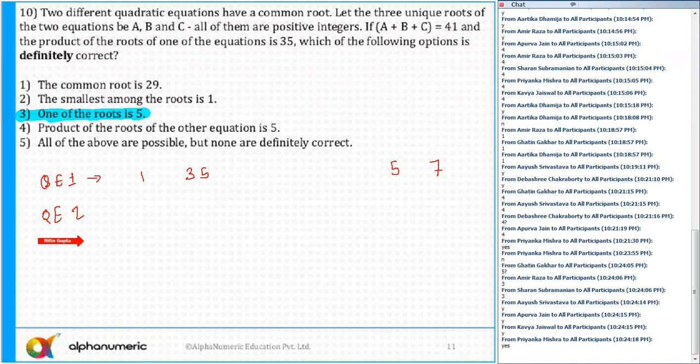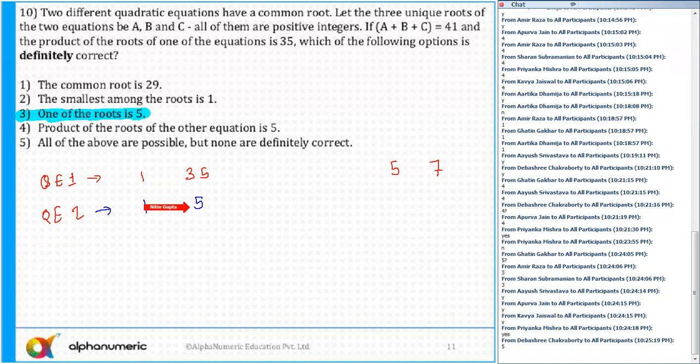So for the second quadratic equation, there is exactly one root which is common. If the common root is 1, we know that the sum of all the 3 roots is 41. First root is 1, second root is 35. If the common root is 1, then 1 and 1 will become common. So 1 plus 35 is 36. So what is the third root? Tell me. 1 plus 35 is 36. What is the third root? The third root must be 5.